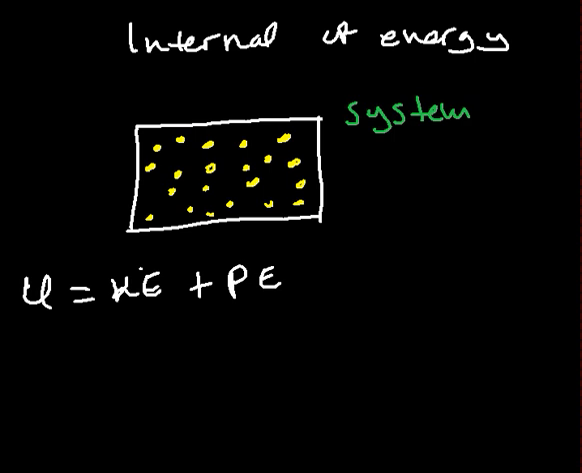Now, if we apply heat to the system, the particles will gain more kinetic energy. The particles will start vibrating about their fixed positions, and they will even start moving randomly at a high speed. If that is the case, it means the kinetic energy of the system is set to increase.